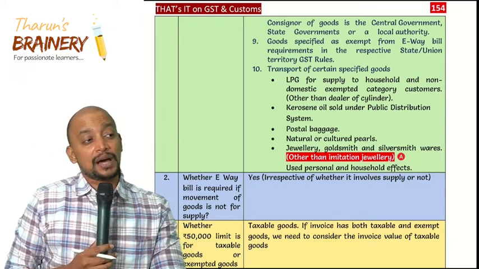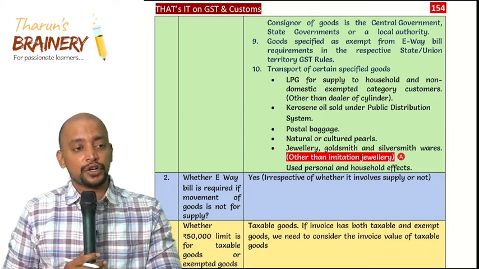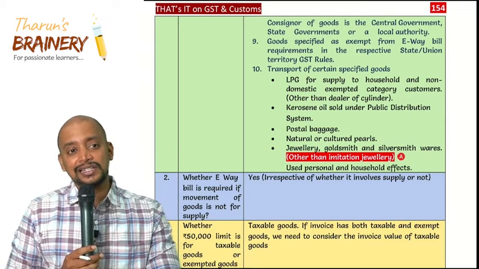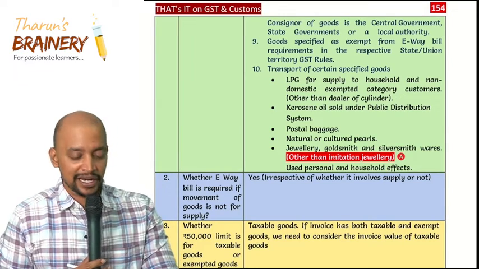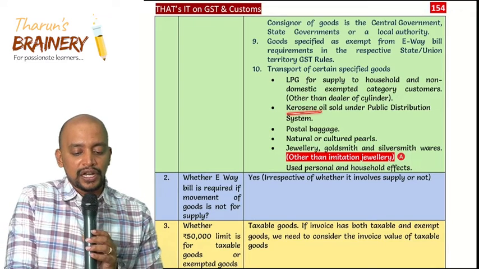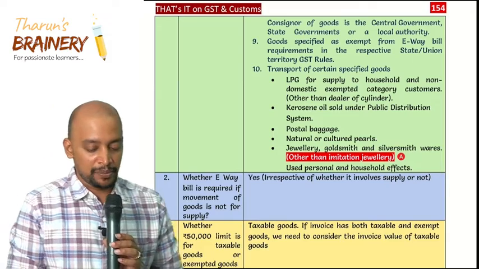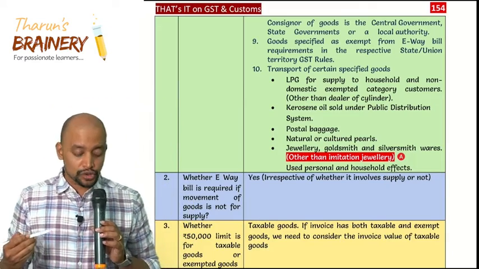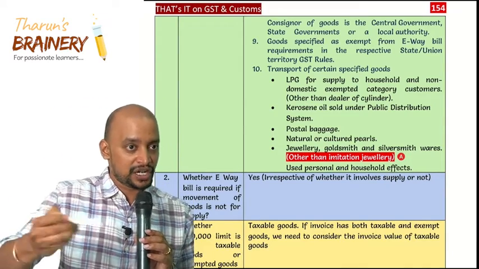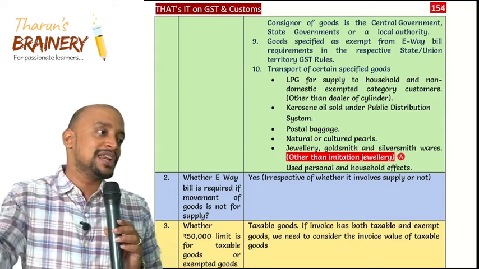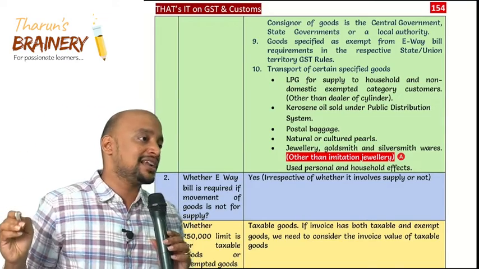Blue is used for commercial purpose. Red is used for domestic purpose. That red color cylinders transportation do not require e-way bill. Then kerosene oil sold under PDS, public distribution system, also do not require e-way bill. But if the kerosene oil is not sold under ration shops, but normally between two companies, if the kerosene oil is sold, whether that require e-way bill?